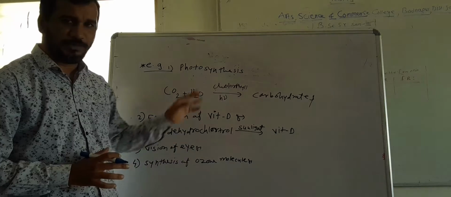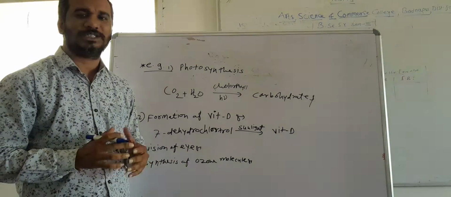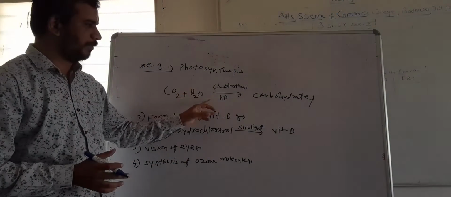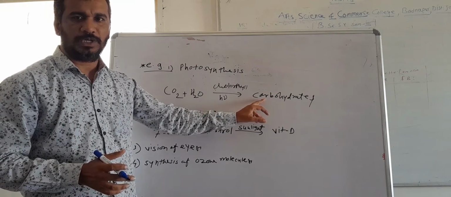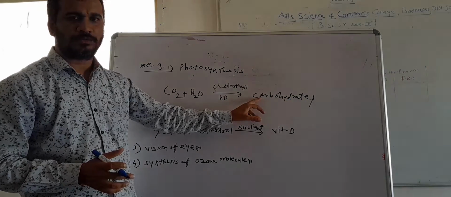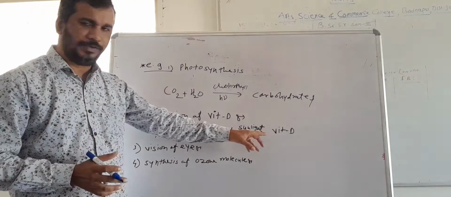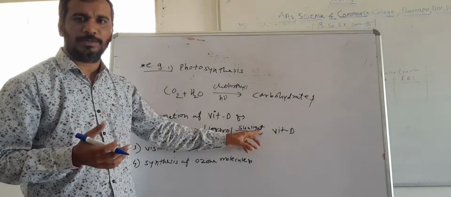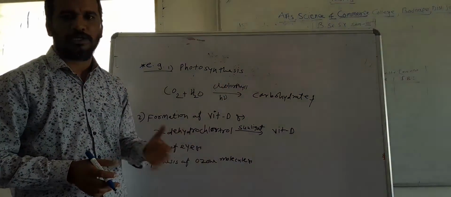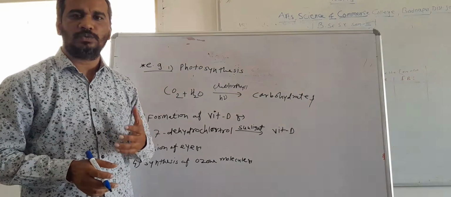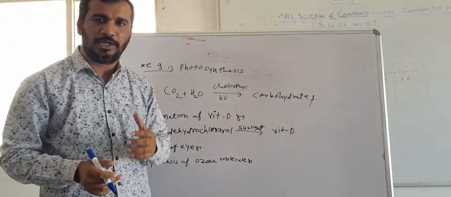As we can see, all these processes are very important in order to sustain life. That means the photosynthesis process, where plants synthesize their food by means of this photochemical method. Another one is the formation of vitamin D, which is very essential for animals. Then the vision of the eye and the synthesis of the ozone molecule. So from these examples we can conclude how important photochemical reactions are in order to sustain life on earth.